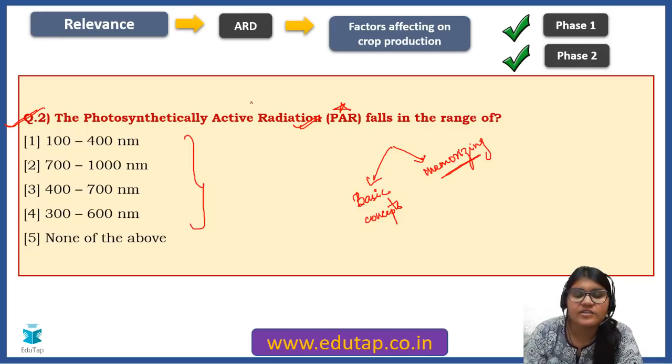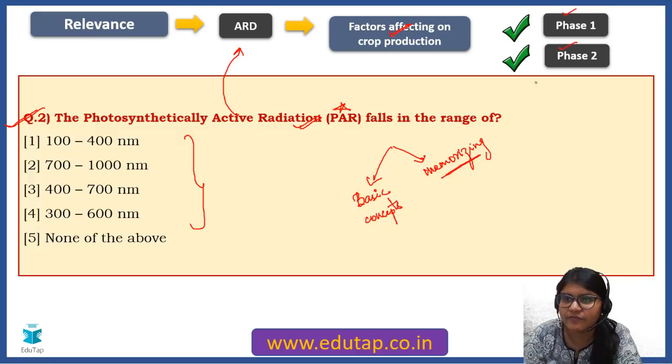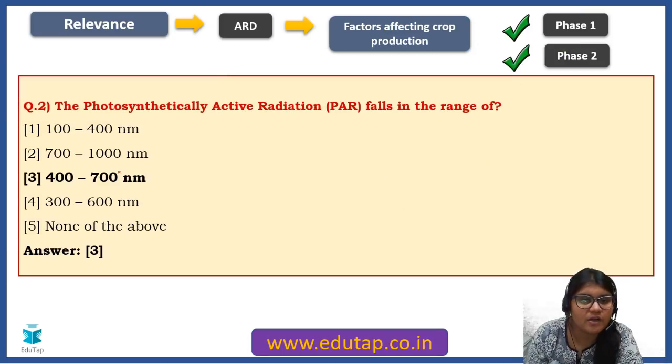This is again linked to the ARD section, the specific topic being factors affecting crop production. This is going to come both in phase 1 and phase 2. Let us have a look at the answer. The answer for this particular question, friends, is 400 to 700 nanometer. When I talk about photosynthetically active radiation, I am specifically talking about a very important factor which affects crop production, that is solar radiation.